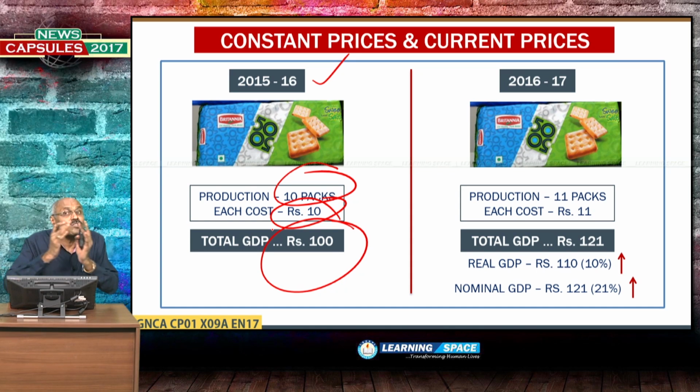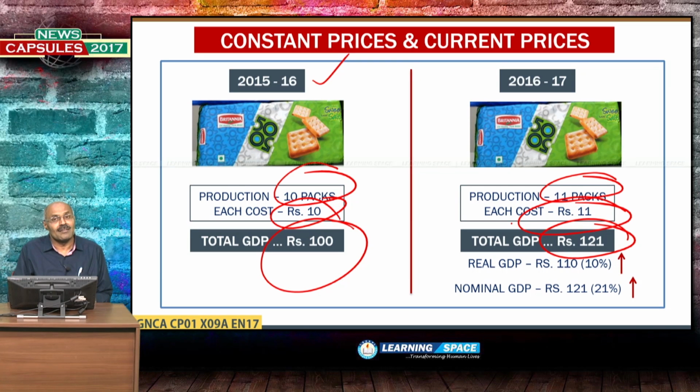Then let us come to 2016-17. Same Britannia biscuit packets. India produced 11 packs. Each cost rupees 11. Right? So, 10 packs became 11 and the cost became 11 instead of 10. Normally, increase in cost is expected. So, what is total GDP? 121. So, there is 21% growth in GDP.